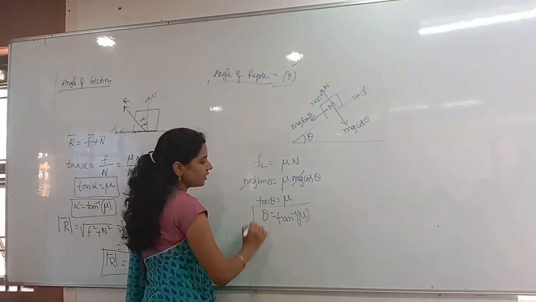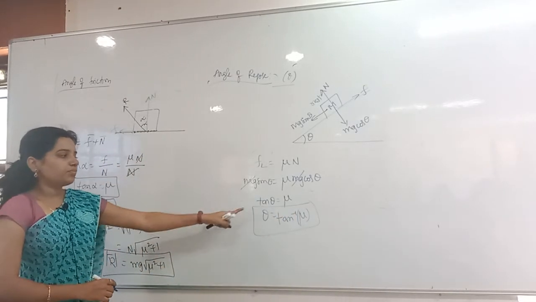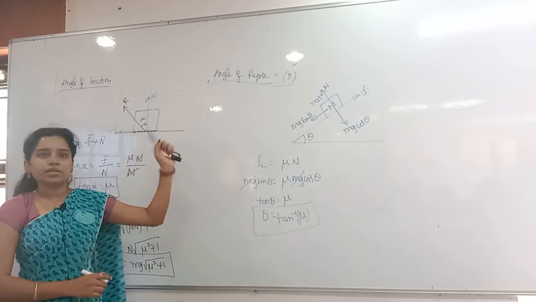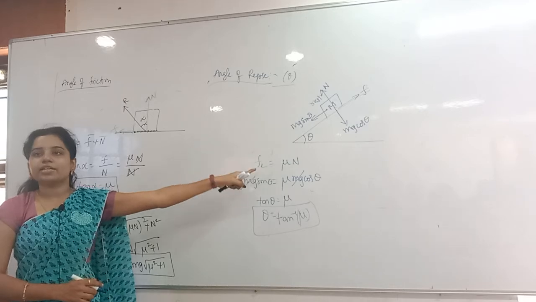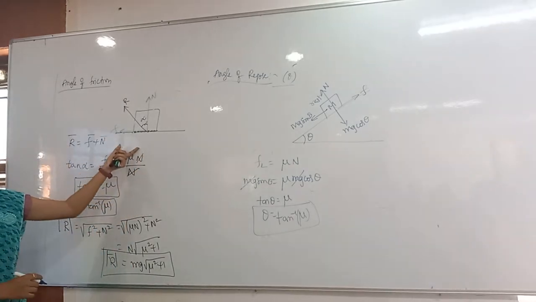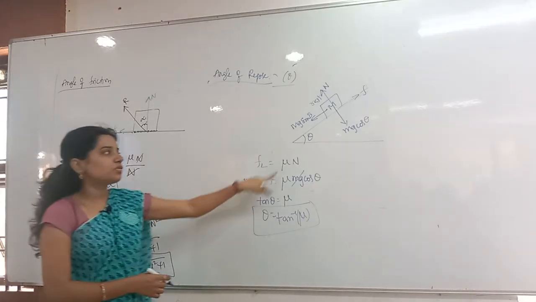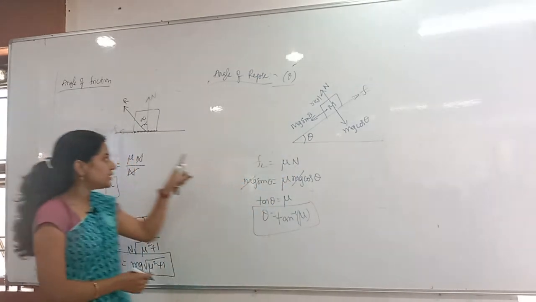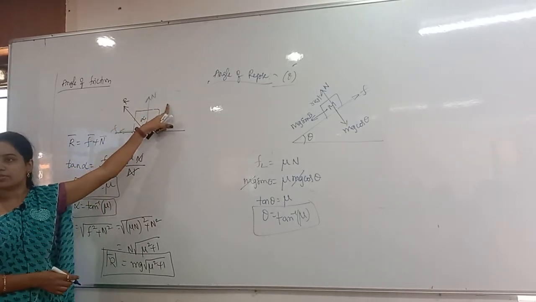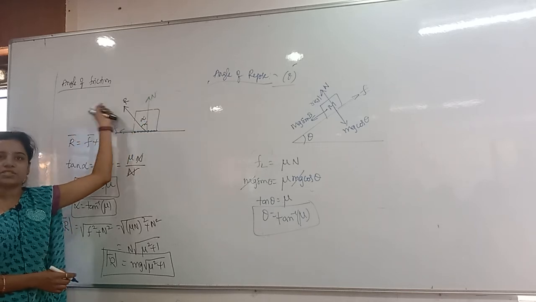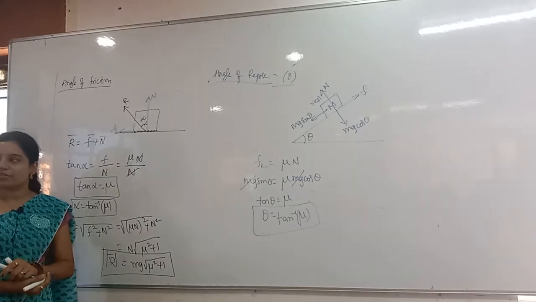For angle of friction and angle of repose, both are tan inverse of mu. But there is a lot of variation between them. Here I am talking about the inclined plane. For the angle of friction, I am talking about the horizontal plane, but with the resultant. This angle belongs to the angle of inclination. This angle is the angle between the resultant and the normal reaction. You have to remember that properly. The angle of friction is the angle between the resultant and the normal reaction.